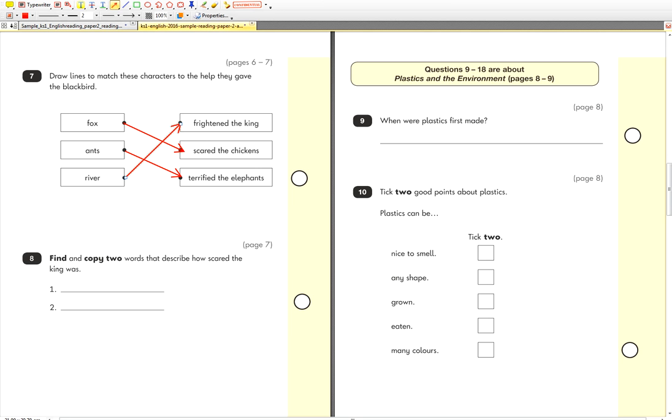So let's write it down. So number 1. Let's get... Oh, I don't even want to do that. I didn't want to do that.